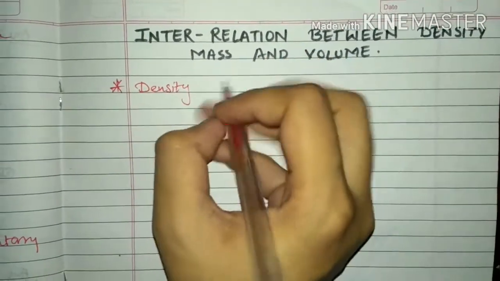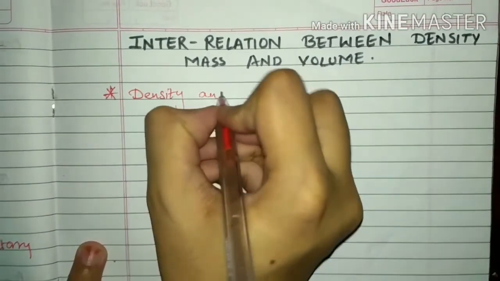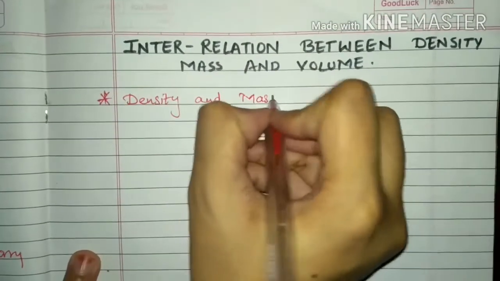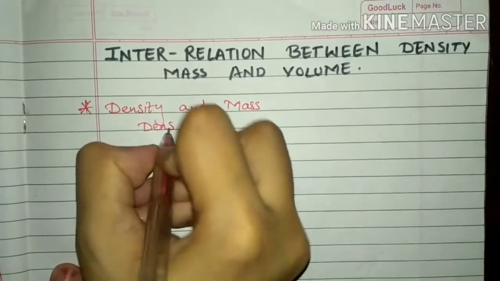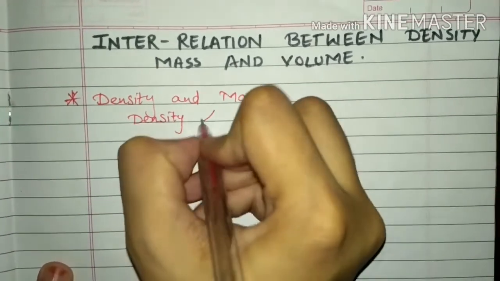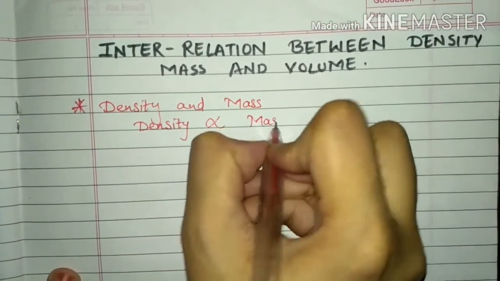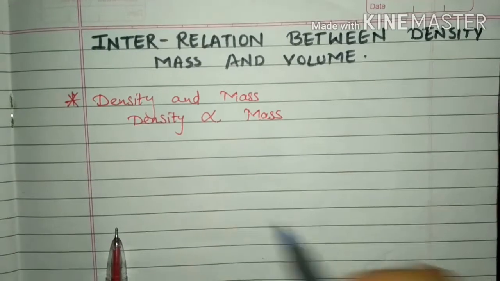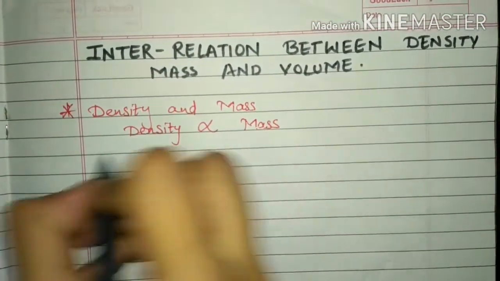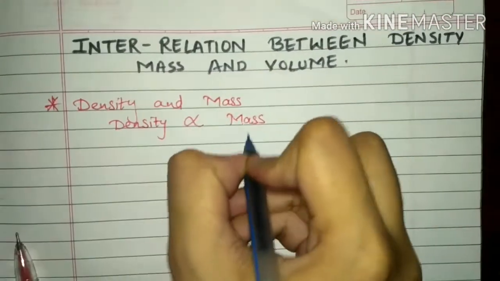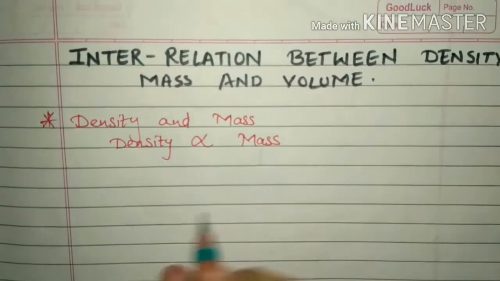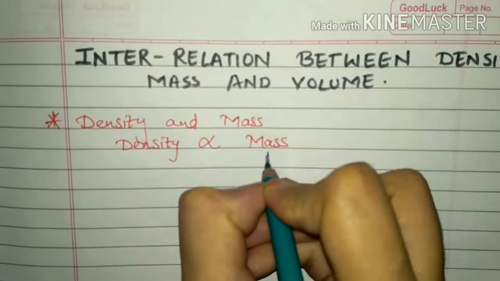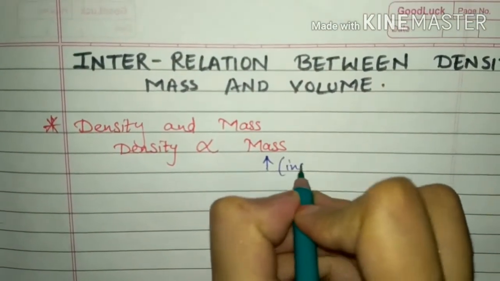So first let us see the relation between density and mass. Density is directly proportional to mass. Directly proportional means what? If the mass increases, then the density will also increase.